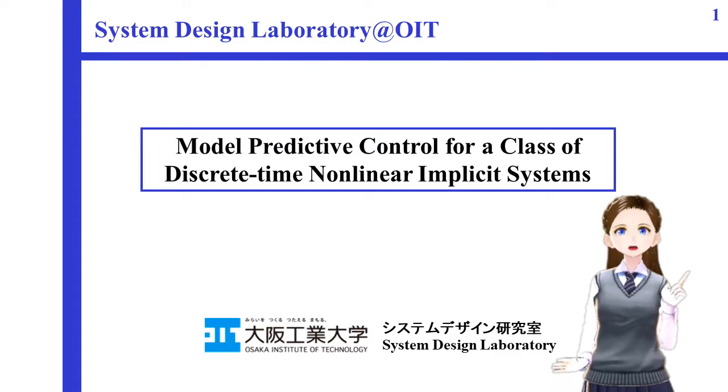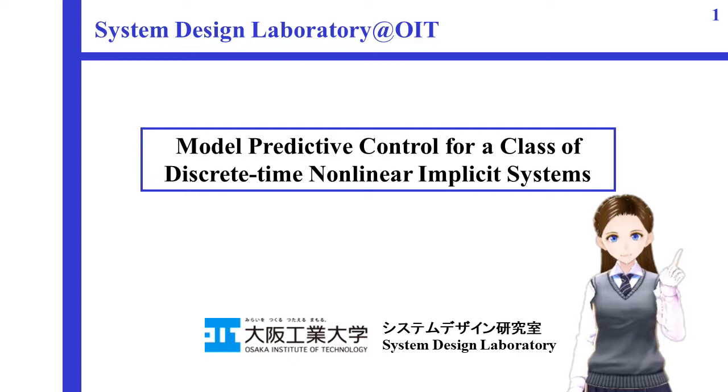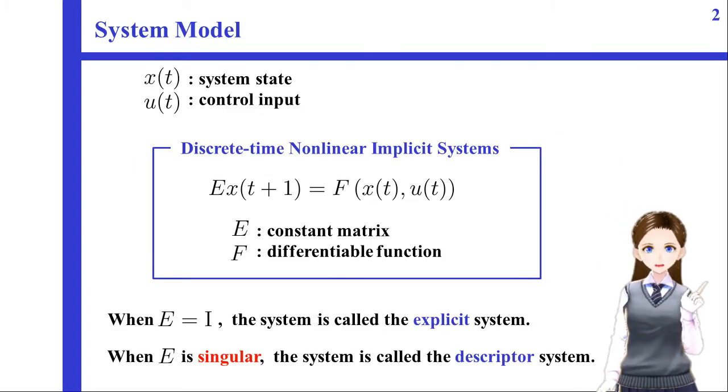In this video, I would like to talk about model predictive control for a class of discrete-time nonlinear implicit systems. First, I would like to introduce the system model. X and U denote the system state and control input, respectively. Then, discrete-time nonlinear implicit systems are described by this equation.